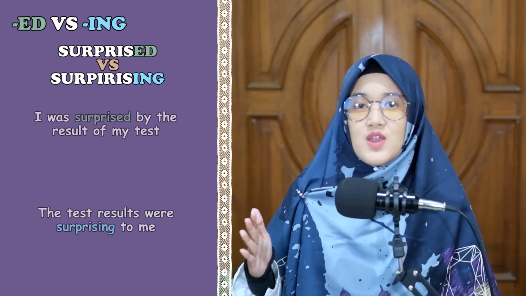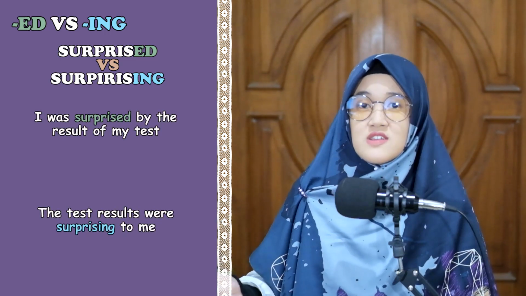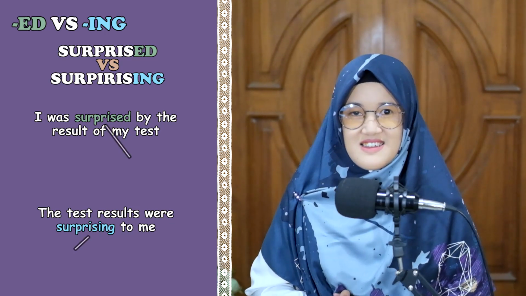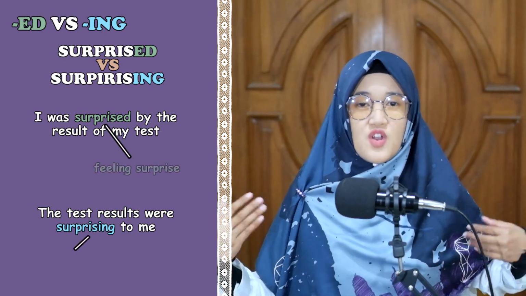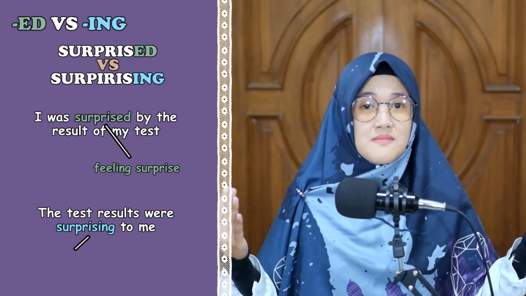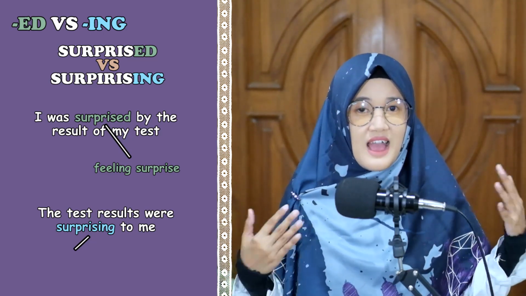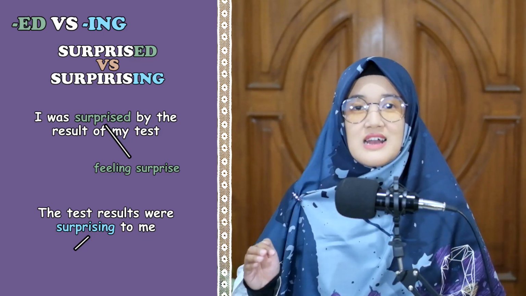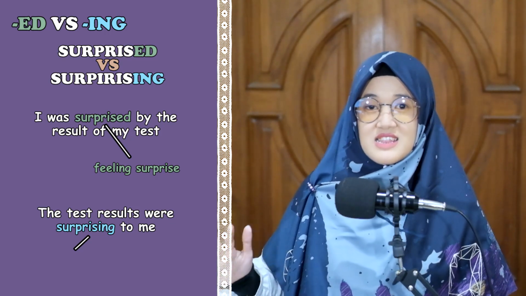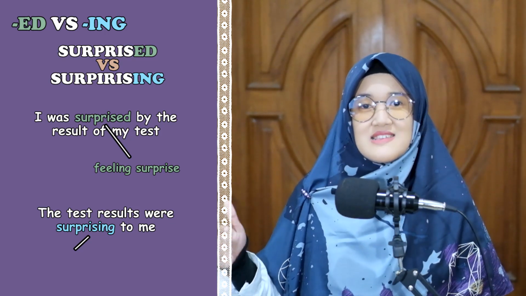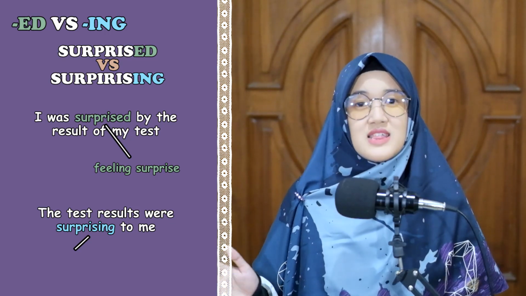Next, surprised and surprising. I was surprised by the result of my test. I'm feeling or showing surprise because something has happened that I didn't expect. Adjectives that end in ed show what has happened to a person or thing.